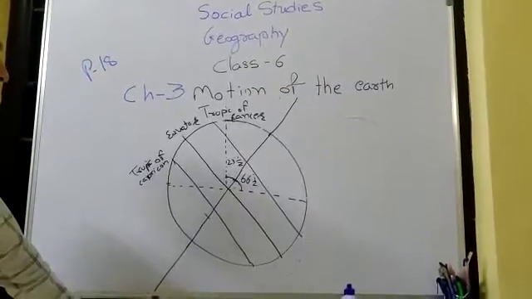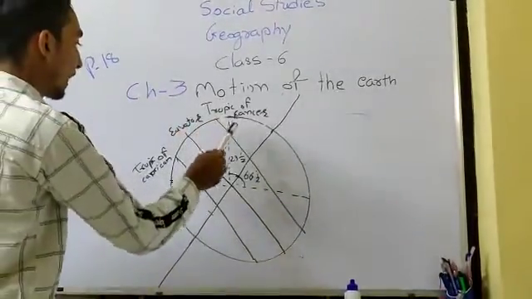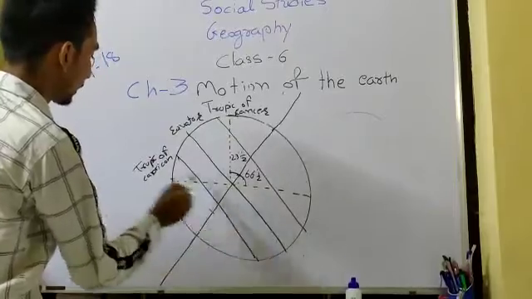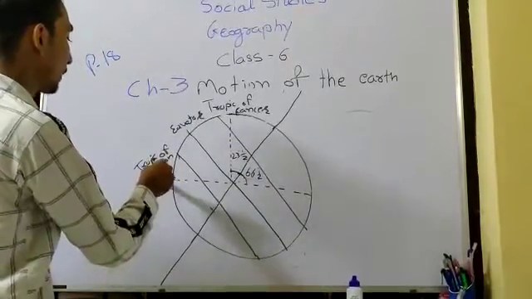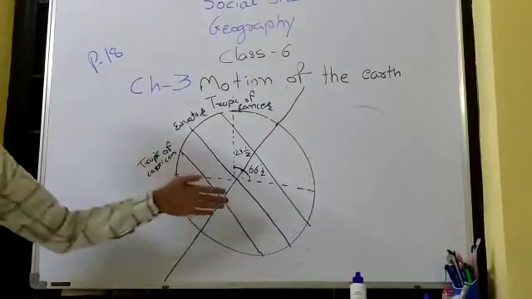Okay, now this is a model of the earth. These are three imaginary lines: the Tropic of Cancer, in the middle the Equator, and the third one is the Tropic of Capricorn. These are the imaginary lines to measure the sun rays, right?